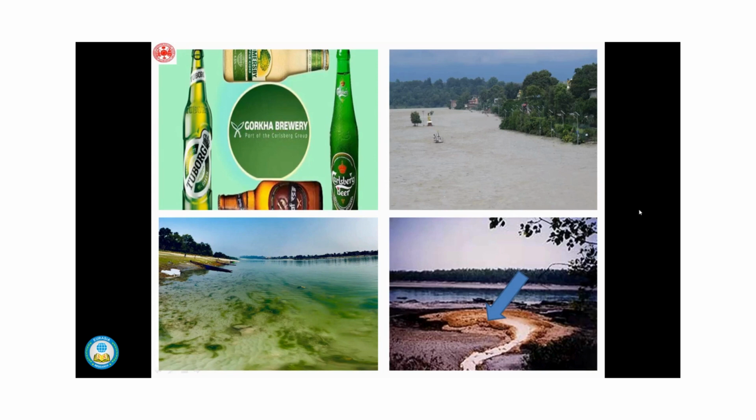This is a picture of Nepal, which shows the Gorkha brewery, which is near the Narayani River. The top slide is from 4 years before, and this one is 4 years after. This shows that the Narayani River bank has become blackened due to the deposition of spent wash by the wastewater released by the Gorkha brewery. So not only India, it is a global problem that wastewater is released to the sea, lakes, and ponds, so that they become polluted.